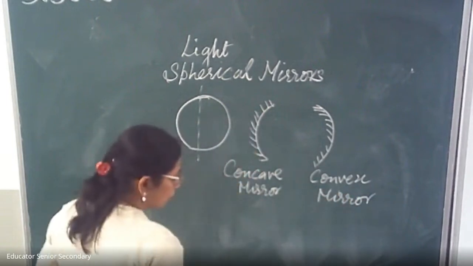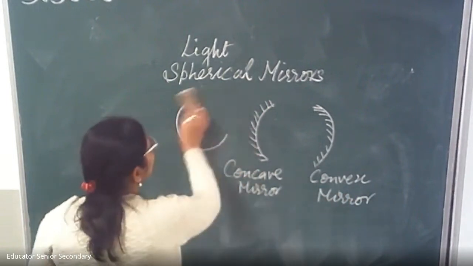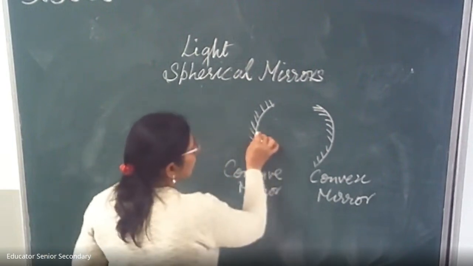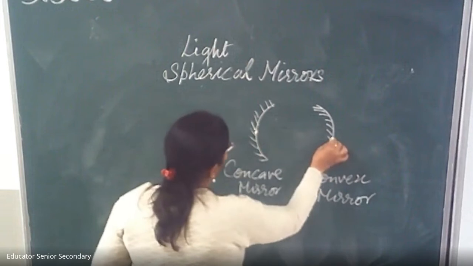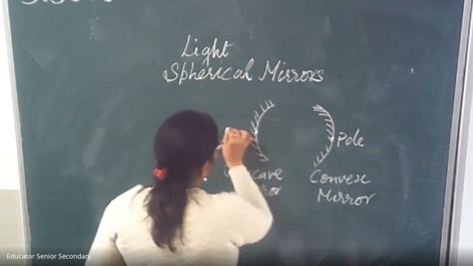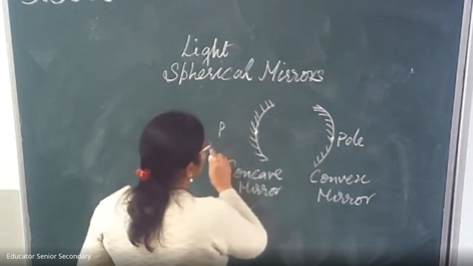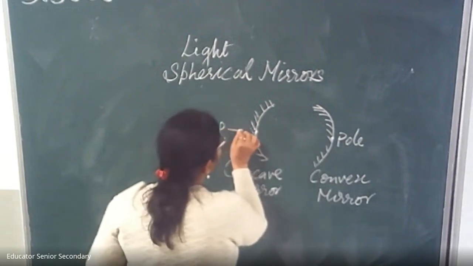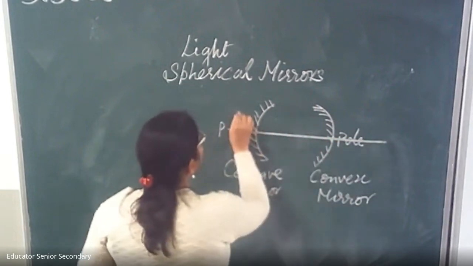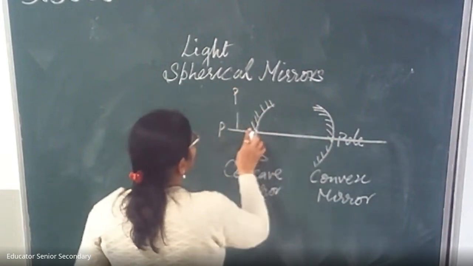Now, children, we are going to discuss the different parts of these mirrors. This center of the mirror is called pole, and we denote it with P, and the line passing through the pole is called the principal axis.